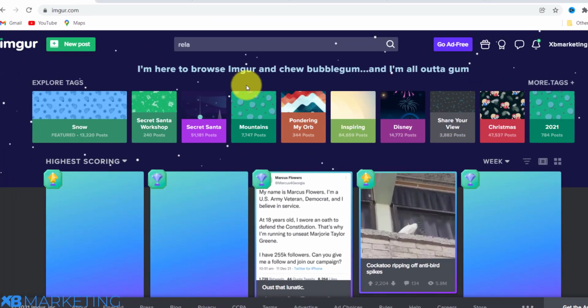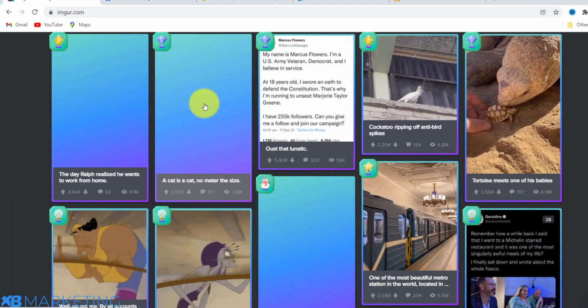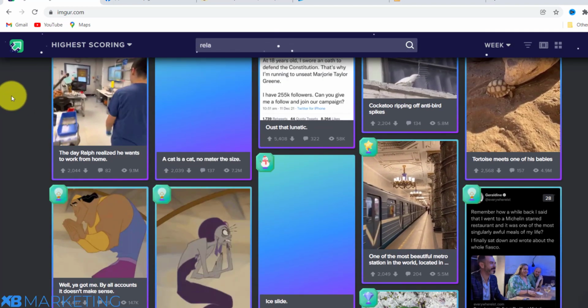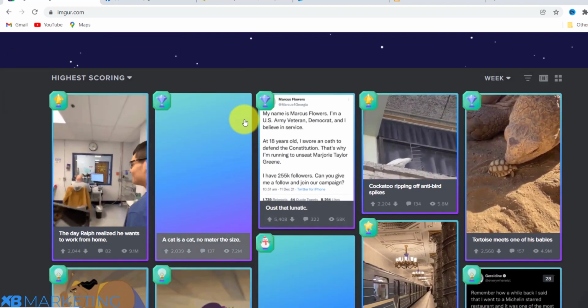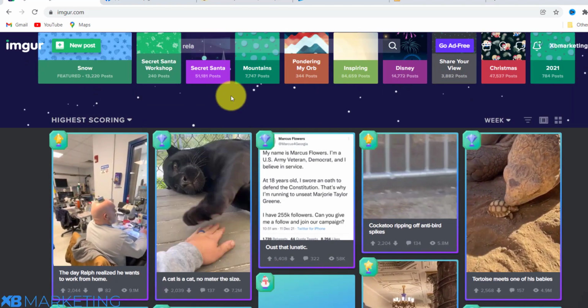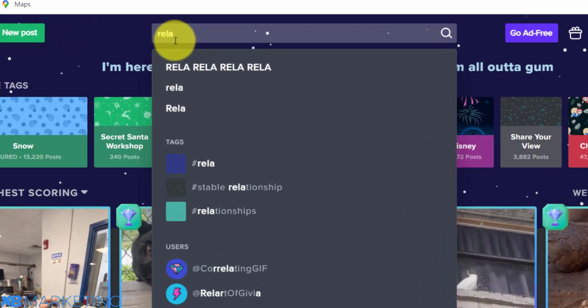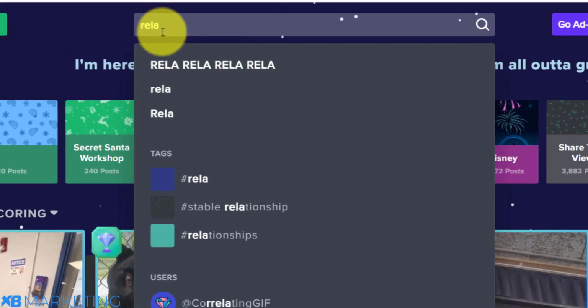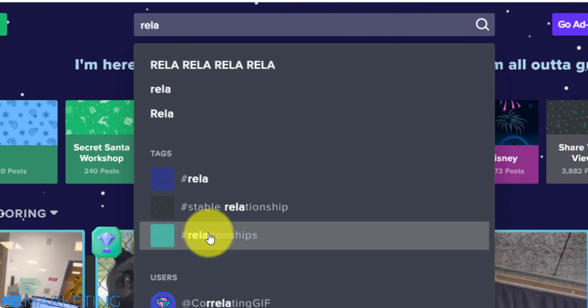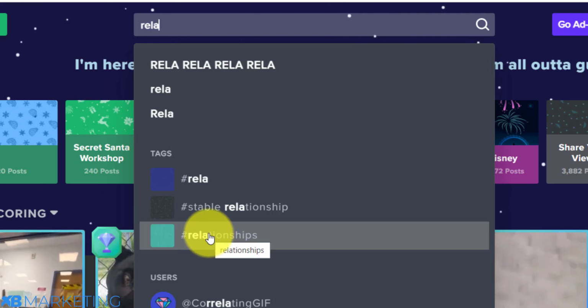And no, you are not going to be posting anything on Imgur. You are not going to be doing any form of commenting or anything on Imgur. We are going to be doing only one thing on Imgur, which is taking content. Once you come onto Imgur, you want to type in whatever niche you chose. You want to type in here. So for instance, let's click on this hashtag which says relationship.